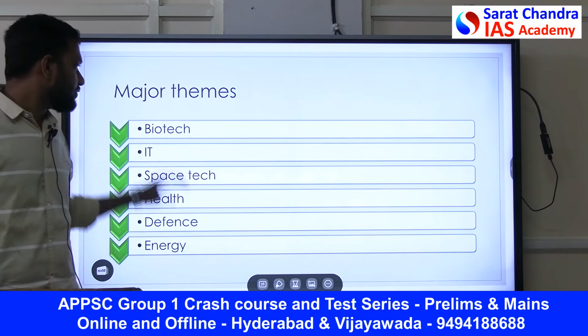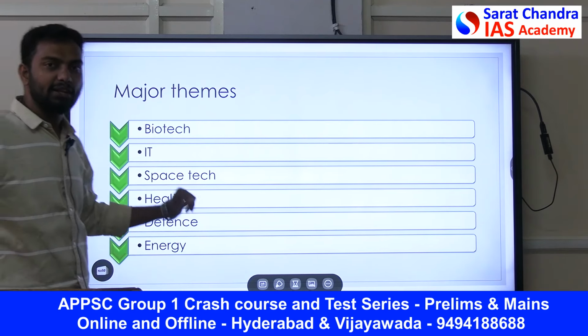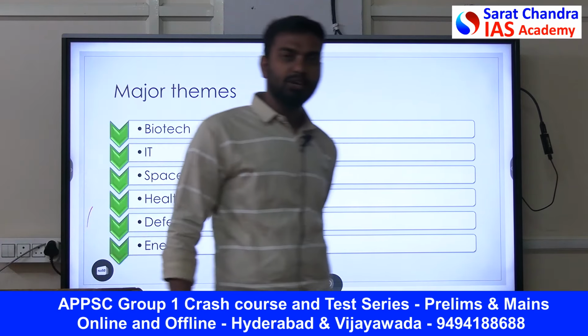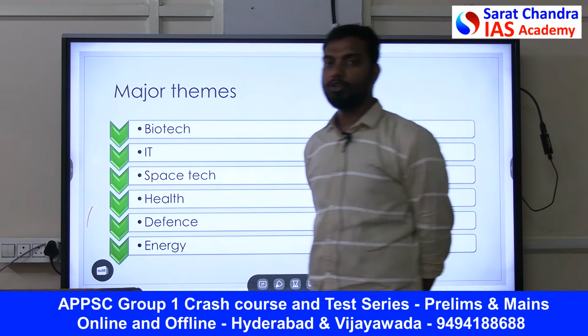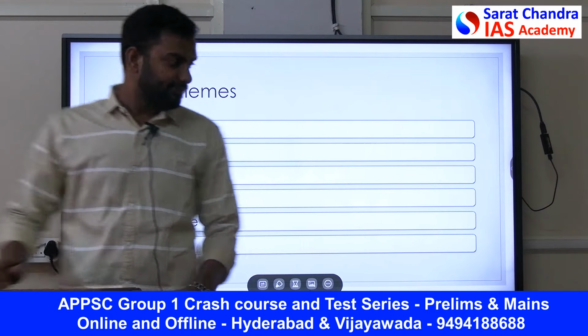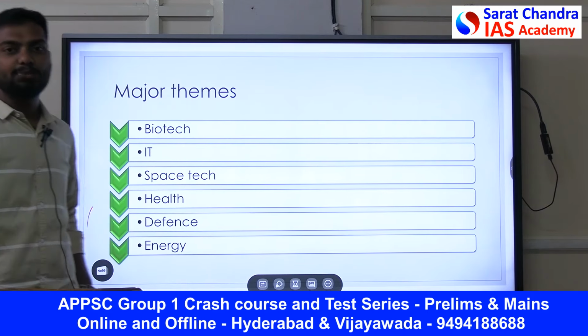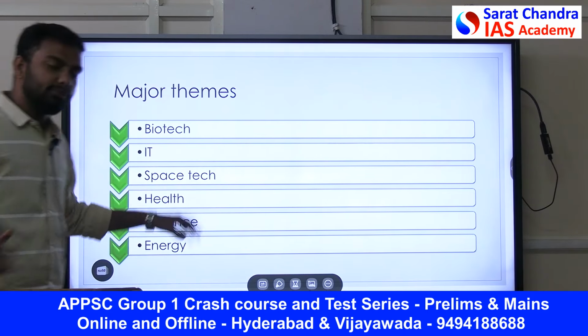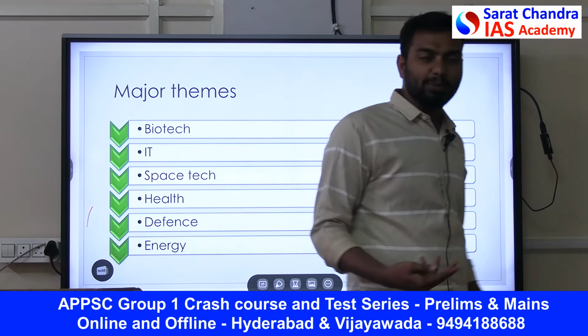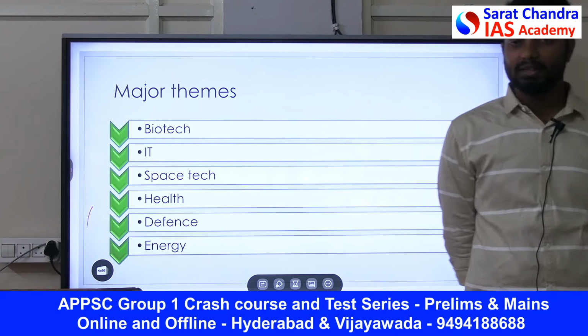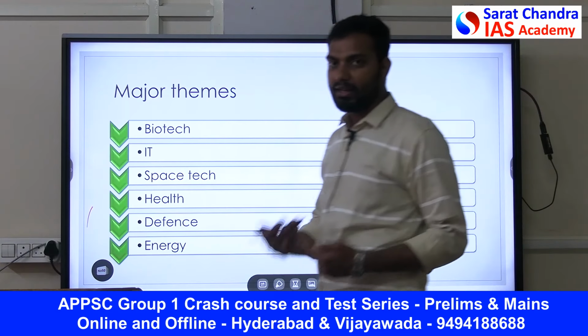These 6 pillars are: the first pillar is biotechnology, the second pillar is information technology or information communication technology, the third pillar is space technology, the fourth pillar is health, the fifth pillar is defense, and the last pillar is energy. The natural question people ask is what areas to strategize. There are 6 pillars, true, but will all 6 pillars have equal weightage in APPSC? That will be the next obvious question.